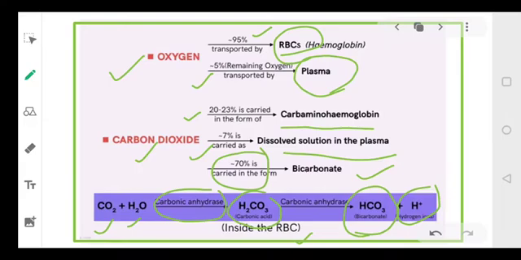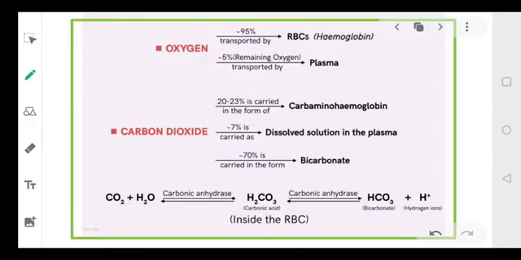Now these bicarbonate ions present in the RBC will reach the cells. Now when it reaches the cells, what will happen? When it reaches the cells, the bicarbonate ions again combine with hydrogen and are converted back to carbonic acid. Again carbonic acid will release carbon dioxide plus water. Is it clear?